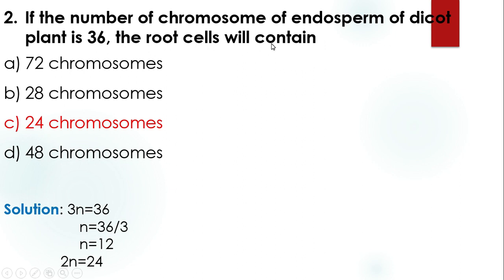The question asks about root cells. Root, stem, leaf and floral parts such as calyx, corolla, style and stigma, ovary wall layers, integuments, nucellus are all diploid in condition, except synergids, egg, and antipodals, which are haploid. Endosperms are triploid. So the root cells are diploid, 2n equal to 24. The answer is 24 chromosomes.